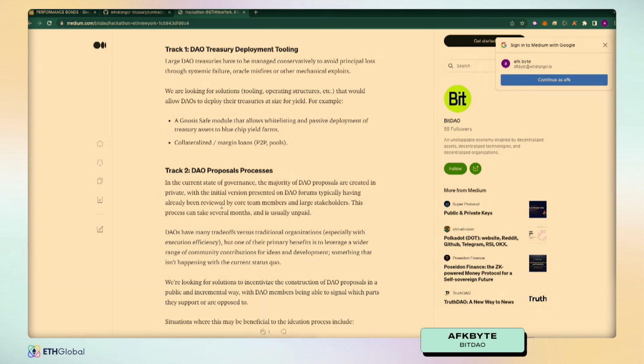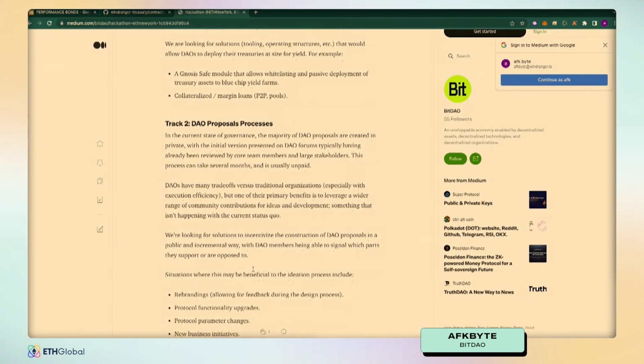For example, something you could build could be a Gnosis Safe module that allows whitelisting and passive deployment of treasury assets to blue chip yield farms, or collateralized or margin loans that people could take out from the DAO treasury for some sort of interest.